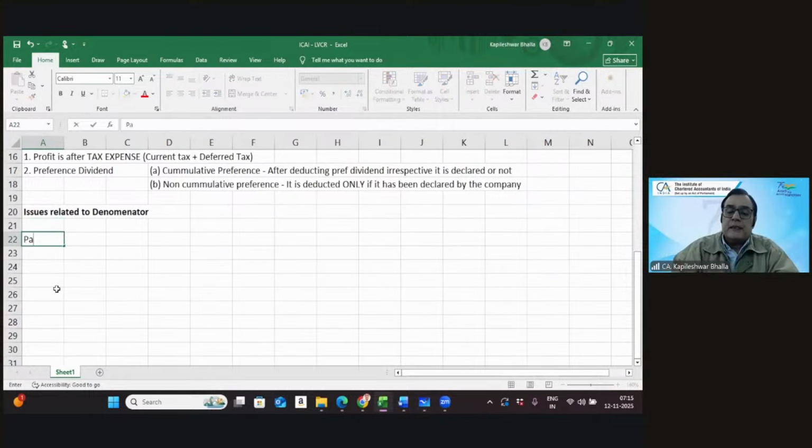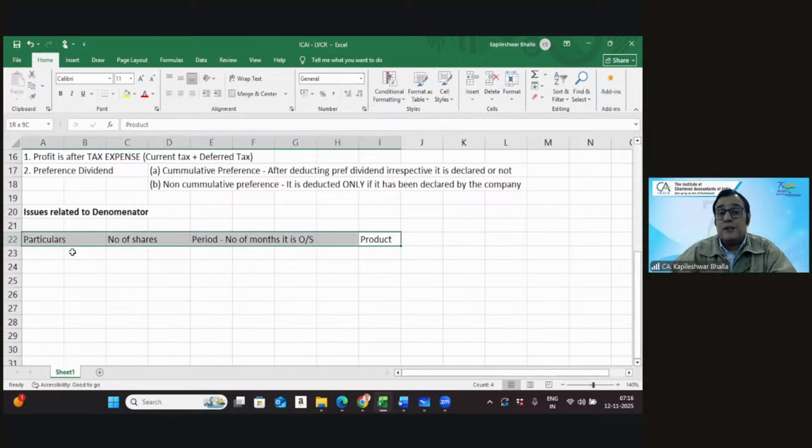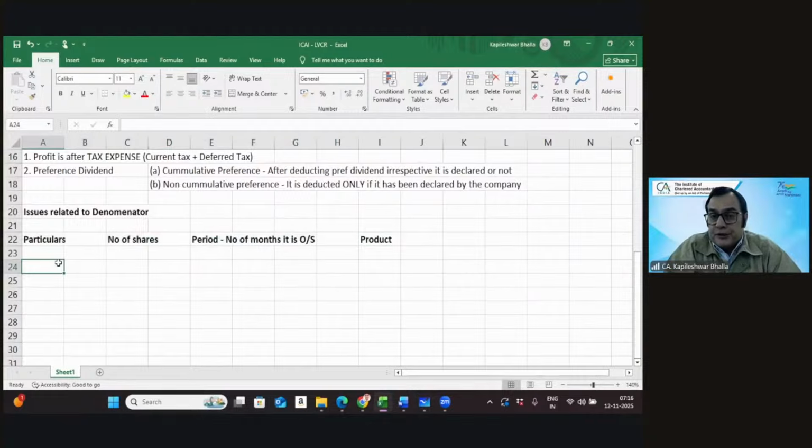And the format is that I'm going to consider the particulars column. I'm going to consider the number of shares. I'm going to consider the period, that is the number of months or the days, whatever the case may be, the number of months it is outstanding. And then we need to get the product. The idea of giving you this particular format is that we'll religiously apply it in calculating a weighted average number of shares.